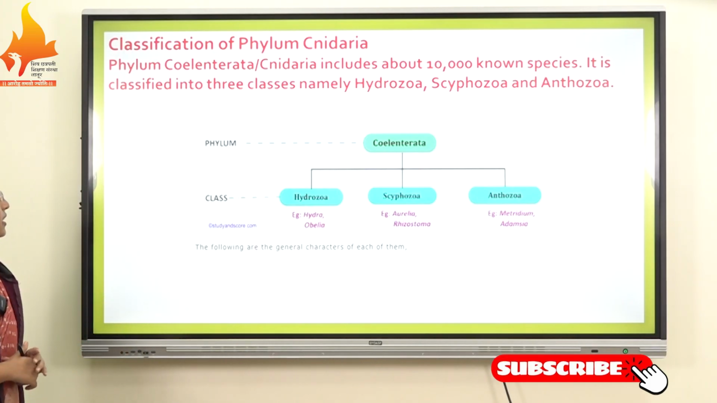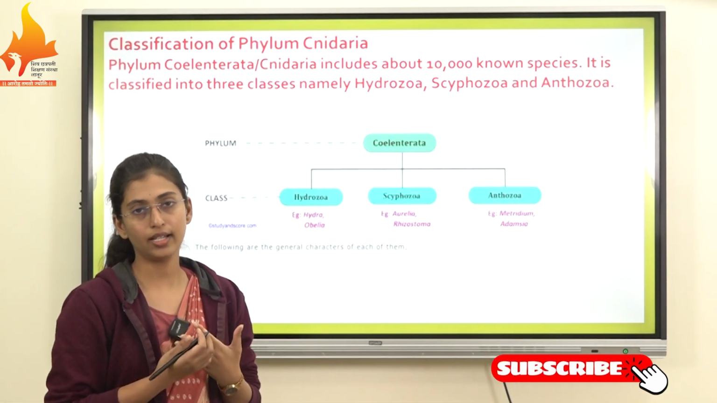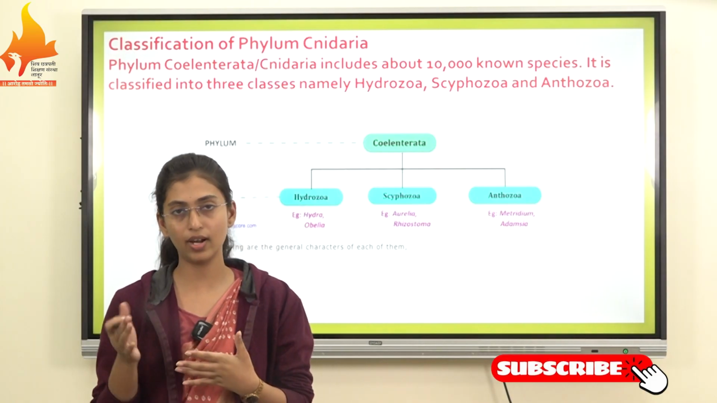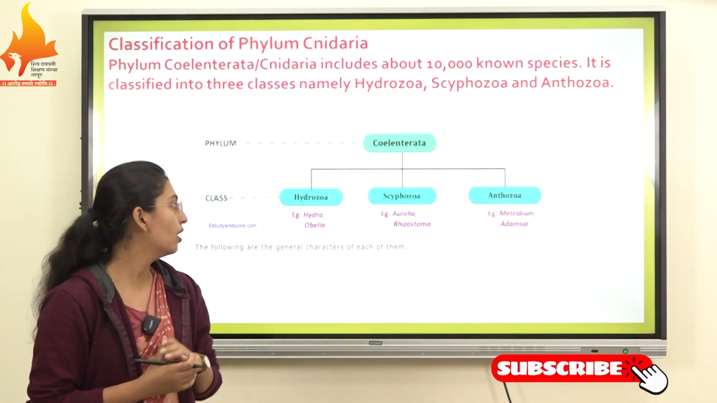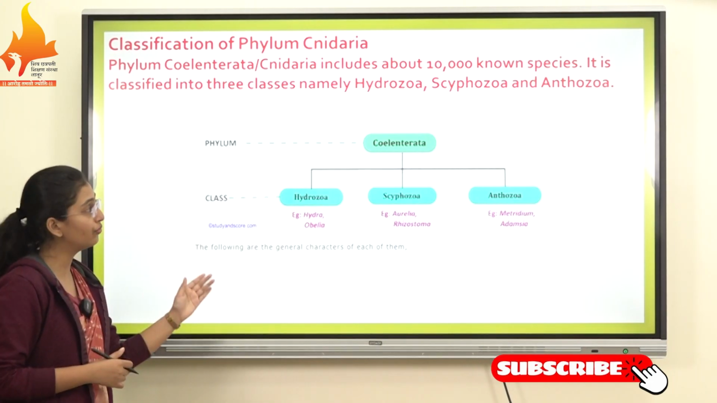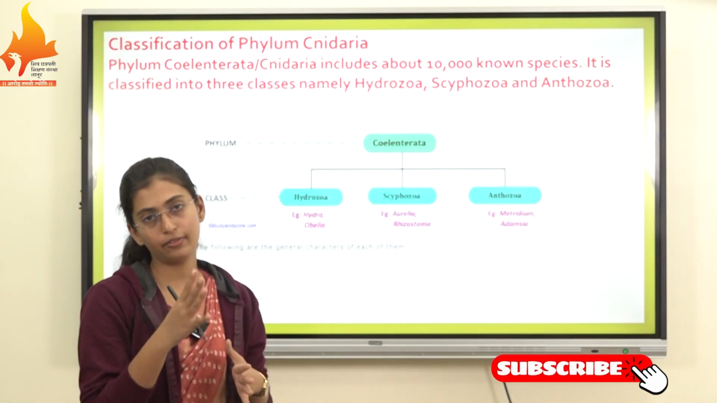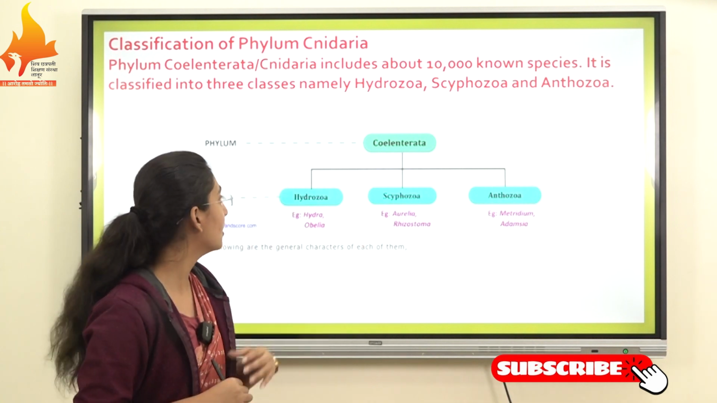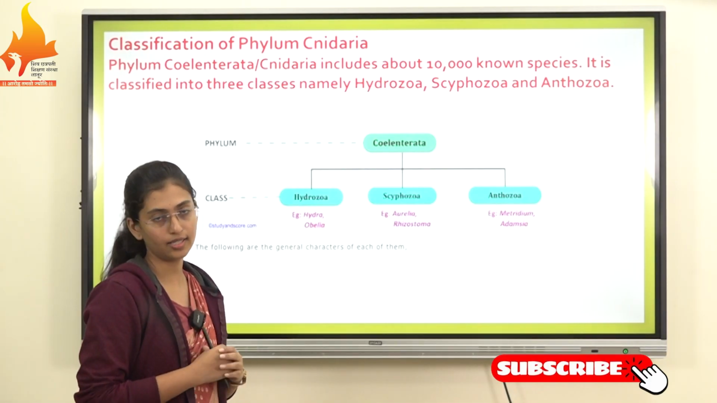Phylum Coelenterata, or Cnidaria, has about 10,000 known species. On our earth there are 10,000 species present in this phylum, which are classified into three classes, namely Hydrozoa, Scyphozoa and Anthozoa. The first class is Hydrozoa, the second class is Scyphozoa, and the third class is Anthozoa.